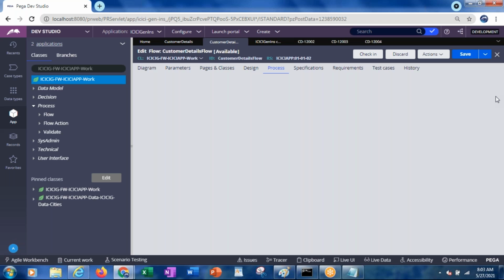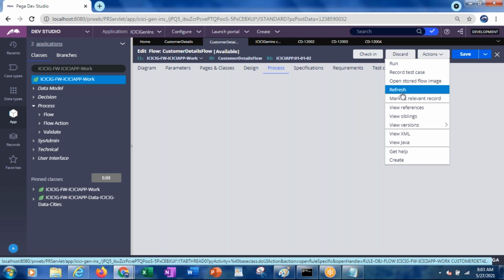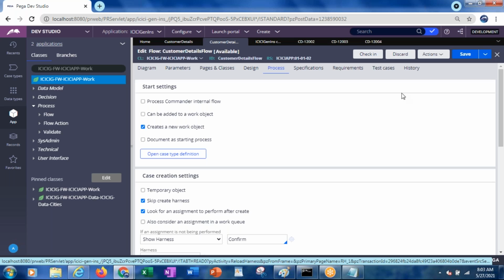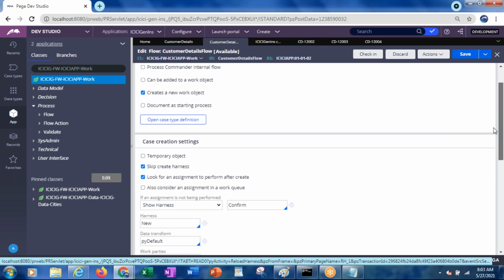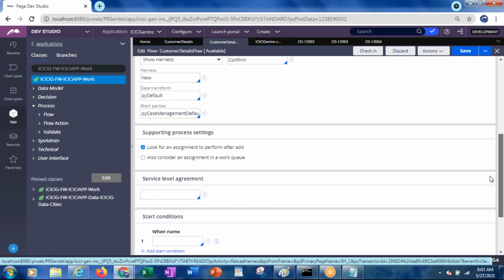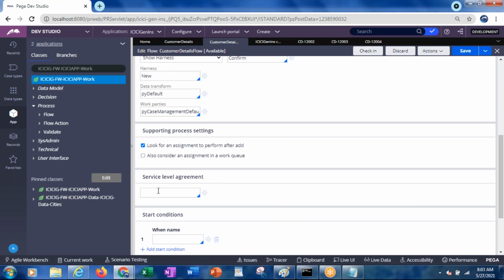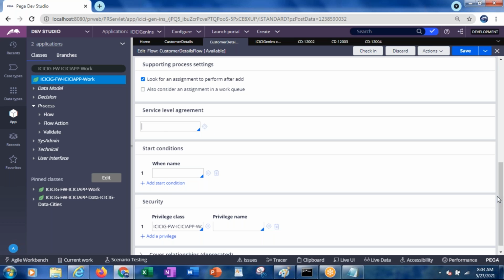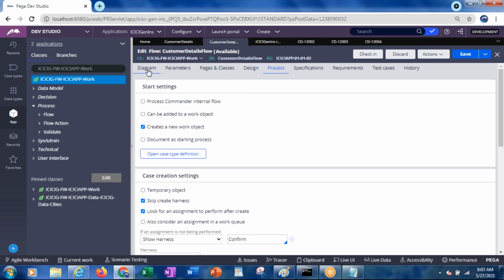So assignment means only task level, whereas if you give it in the flow, it will be applicable for the entire flow. See here, under the process tab, we will be having service level agreement. So this is the flow level. If you give the SLA here, this SLA will be applicable for all the assignments.